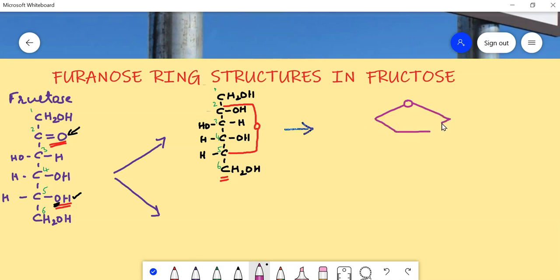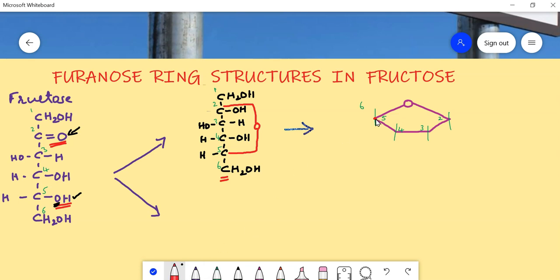We need to stretch this molecule so that we can represent all the atoms very easily. As we already numbered the carbon atoms, this is the 5th carbon. We will number here also. This is the 5th carbon, this is the 6th carbon, 4th carbon, 3rd carbon. This becomes the 2nd carbon as it is the furanose ring.